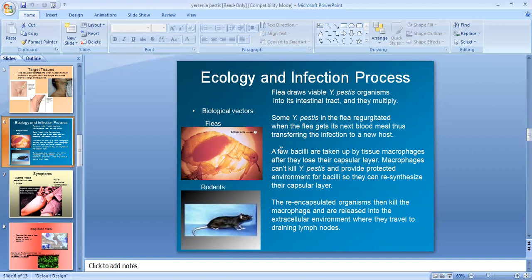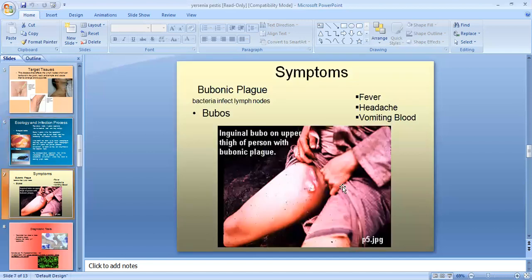Some Yersinia in the flea are regurgitated when the flea gets its next blood meal, thus transferring the infection to the next host. A few bacilli are taken up by the tissue macrophages and they lose their capsular layer, and macrophages can't kill Yersinia pestis and provide a protected environment for bacilli so they can resynthesize their capsular layer. The re-encapsulated organisms then kill the macrophage and are released into the extracellular environment where they travel to the draining lymph node. So this is how it is causing the infection.